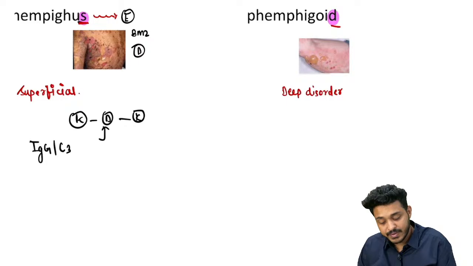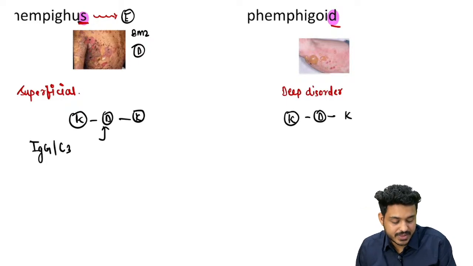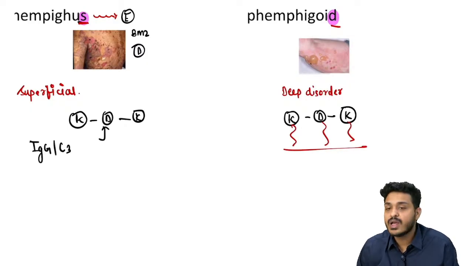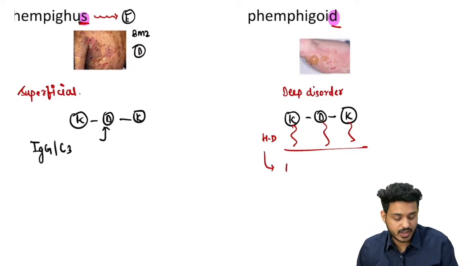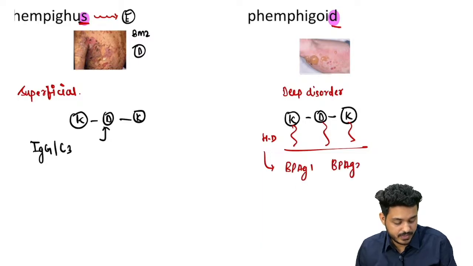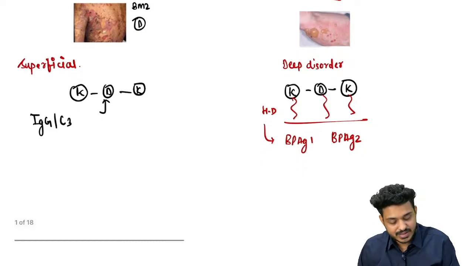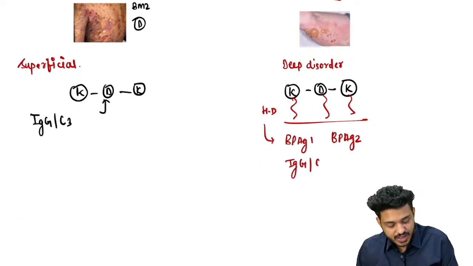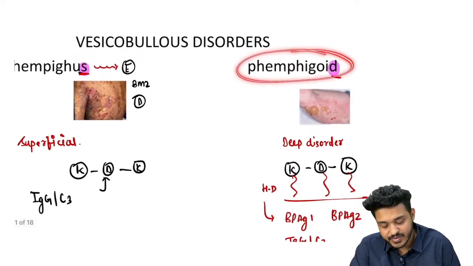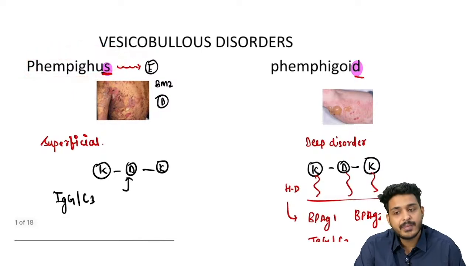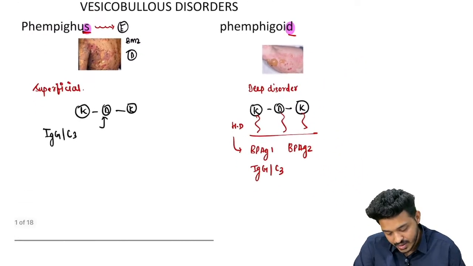Pemphigus. Whereas in pemphigoid, what is going to be the thing? These keratinocytes are bound together with the desmosomes, they are normal. But when they connect with the basement membrane zone with the help of hemidesmosomal proteins, the antibodies are going to be against what? Your hemidesmosomal proteins like BPAG1 and BPAG2, and these hemidesmosomal proteins are going to have the same antibody, IgG and C3 deposit. Now this disease is known as what? Bullous pemphigoid, and this disease is known as what? Pemphigus. This is how you can differentiate between these two, right?